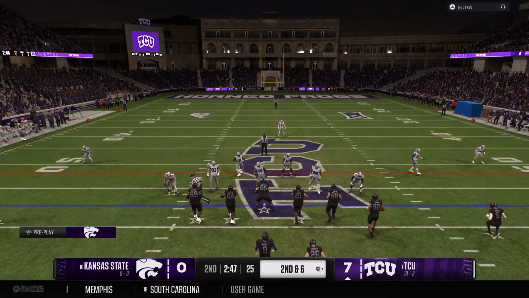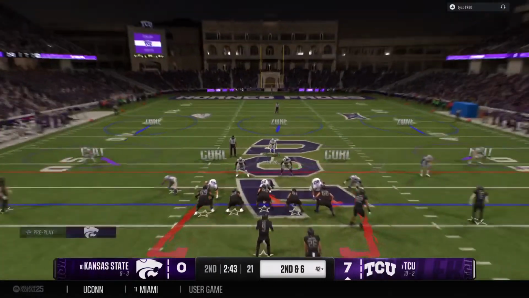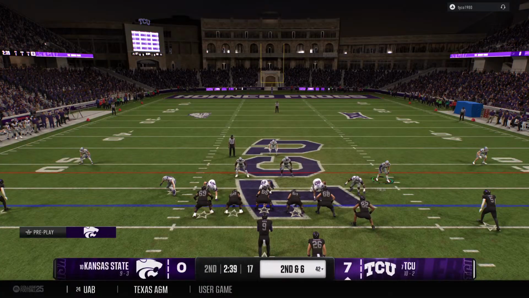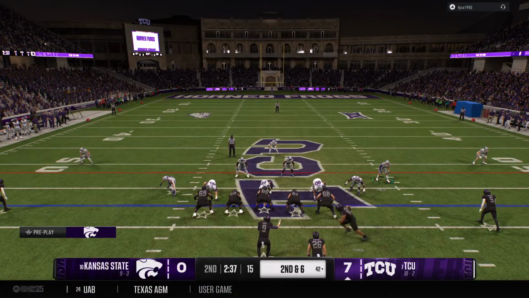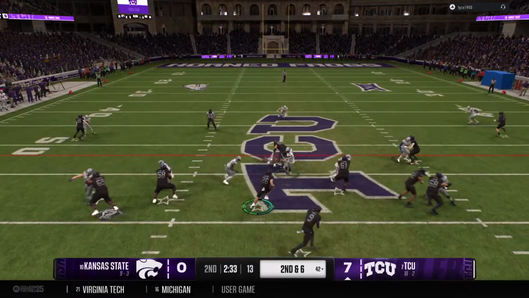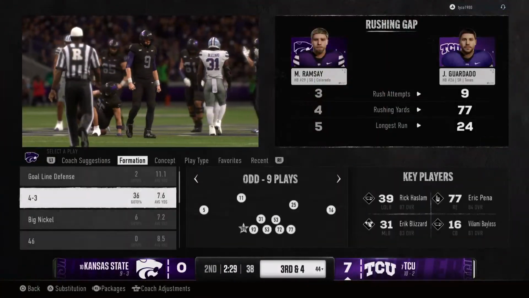Now it's second down here. Motion now from the tight end. Here's the handoff. Minimal gain, brought down short of the marker.